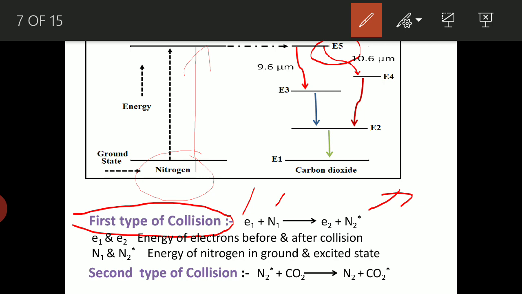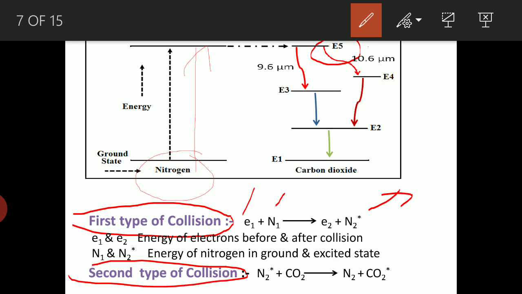So with this, the nitrogen atom goes to the higher energy state, that is the metastable state. The second process, what we have shown as the collision, happens because the energy levels of CO2 and nitrogen match. Therefore, that type of energy transfer we call resonance transfer of energy. That is known as the second type of collision.